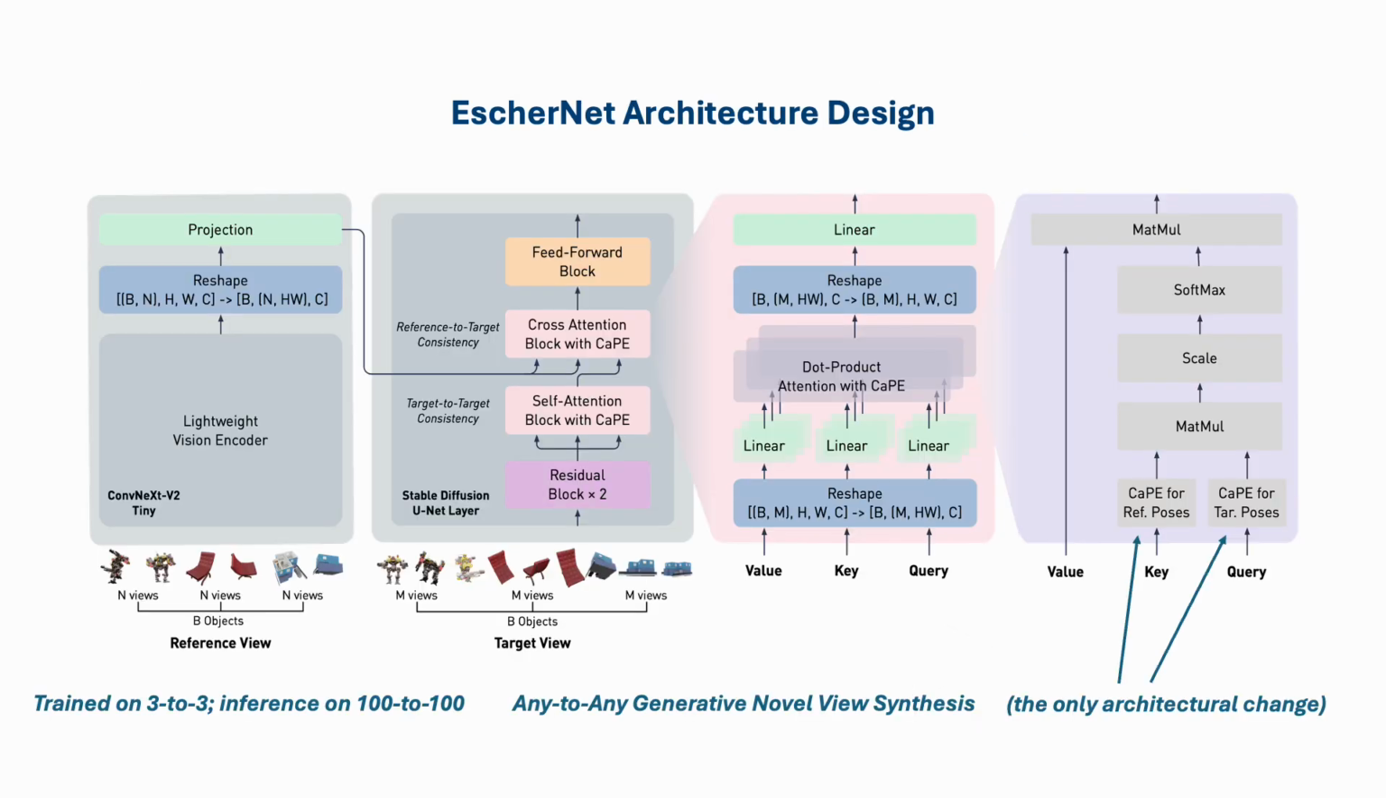In EscherNet, we leverage the original Stable Diffusion architecture with minimal modifications. Specifically, 1. Add our CaPE to the key and query in each attention layer to encode camera poses. 2. Replace the original language encoder with a lightweight image encoder. That's it! One of the remarkable aspects of transformers is their ability to generalize based on the number of tokens. In EscherNet, even though the model is trained on just 3 reference images to generate 3 target images, it can generalize to handle up to 100 reference images to generate 100 target images. This capability is truly impressive and allows us to achieve our goal of any-to-any generative novel view synthesis.